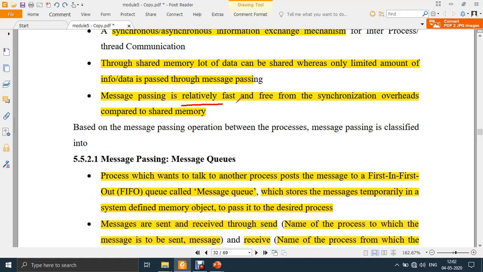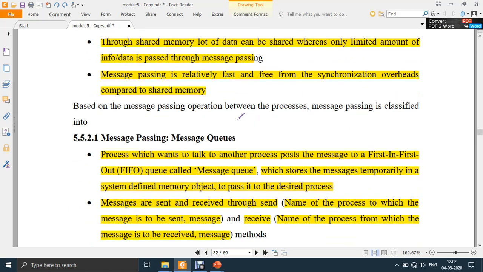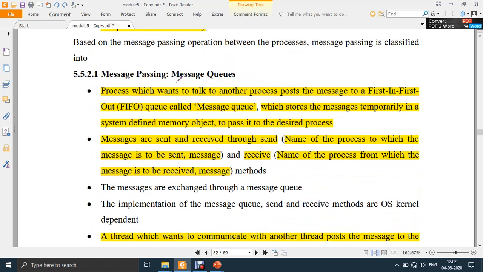So message passing is relatively fast and free from synchronization. Why is message passing fast compared to shared memory? Because the data involved here is less. Whenever the data involved is less, message passing happens fast. So the first technique of message passing is message queues.